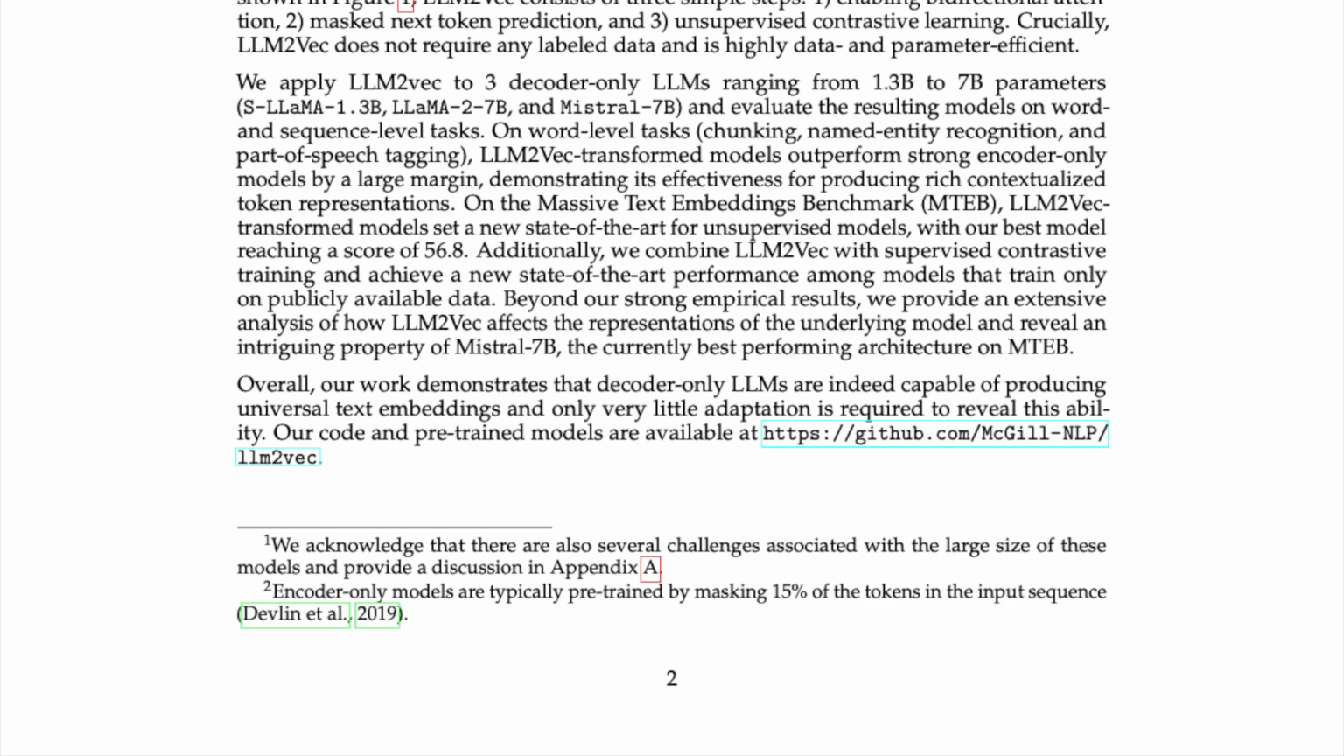Additionally, we combine LLM2Vec with supervised contrastive training and achieve a new state-of-the-art performance among models that train only on publicly available data. Beyond our strong empirical results, we provide an extensive analysis of how LLM2Vec affects the representations of the underlying model and reveal an intriguing property of Mistral-7B, the currently best-performing architecture on MTEB. Overall, our work demonstrates that decoder-only LLMs are indeed capable of producing universal text embeddings, and only very little adaptation is required to reveal this ability.